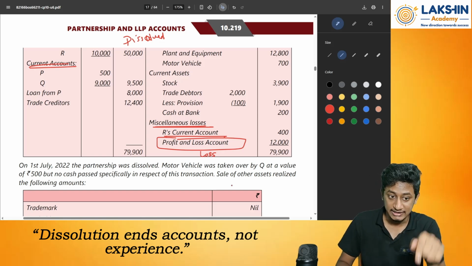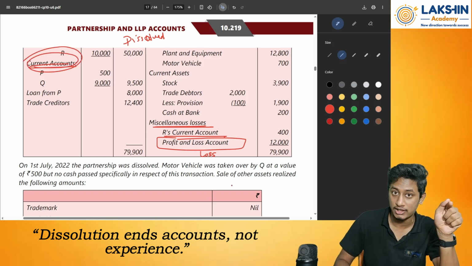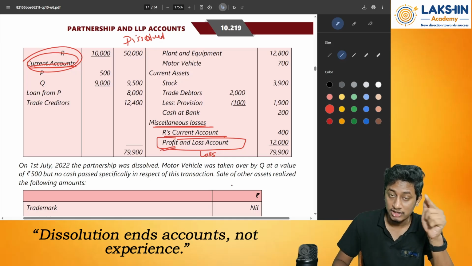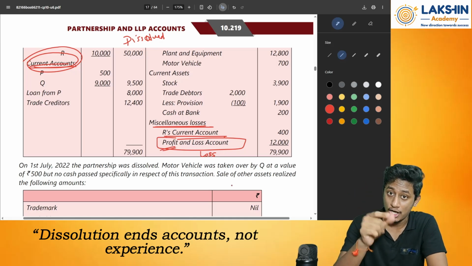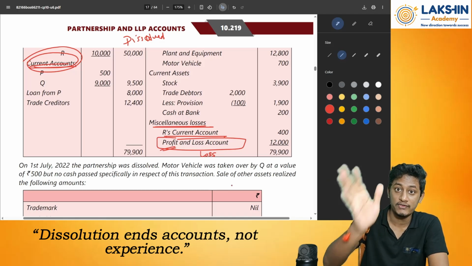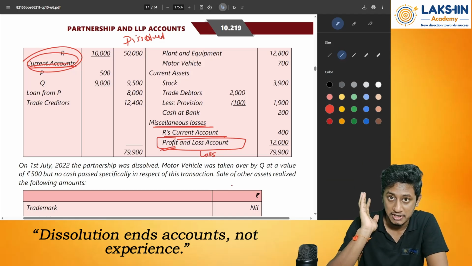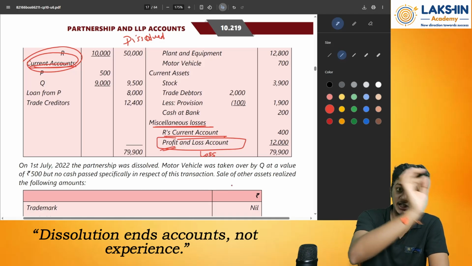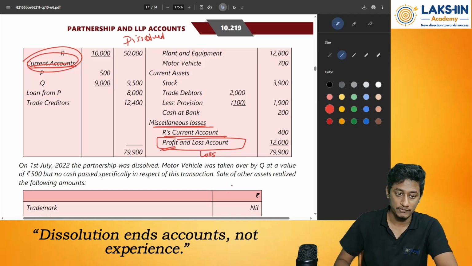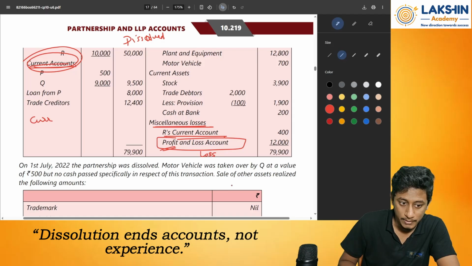But in this case, since we have the current account given to us, we will distribute this loss in the current account. Remember fluctuating capital, fixed capital in unit number 1. Go through that. Look at what is transferred to the partners' current account first. Those things transfer to the current account and then transfer the current account balance to the capital account. So first of all, open the current account, adjust general reserve or profit or loss accordingly.